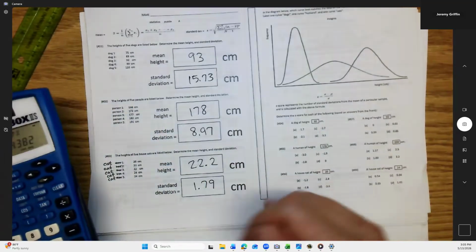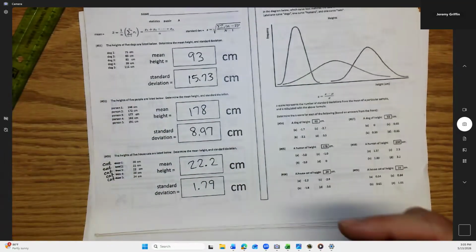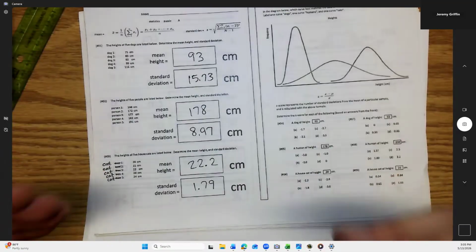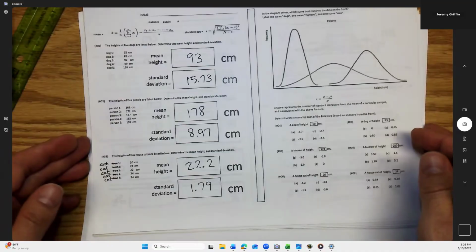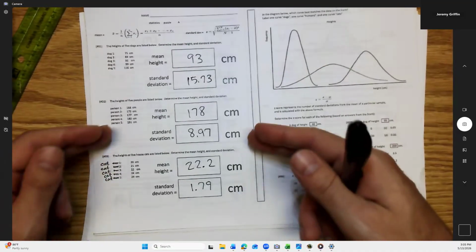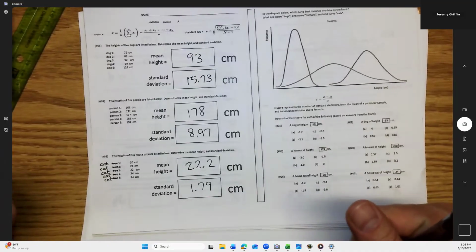Okay. Are you guys getting the same story? Okay. Again, we all have different numbers. We have different dogs, different people, different cats. Right? But the basic story should be the same. That there's a lot of variability in dog height, and there's almost no variability in cats, and people are kind of in the middle. Right? You guys see that? Makes sense.